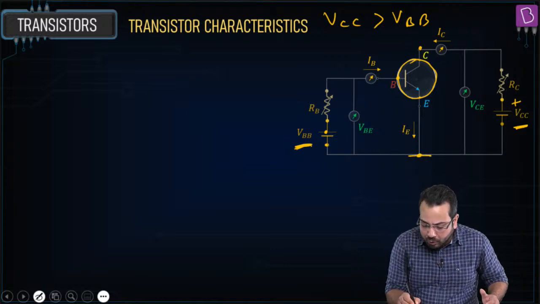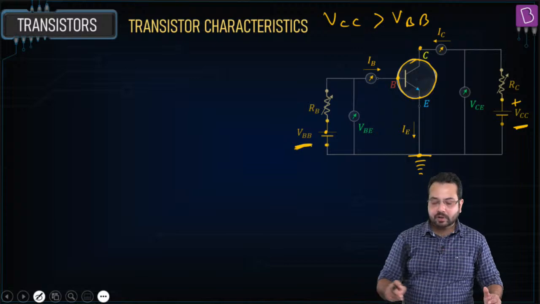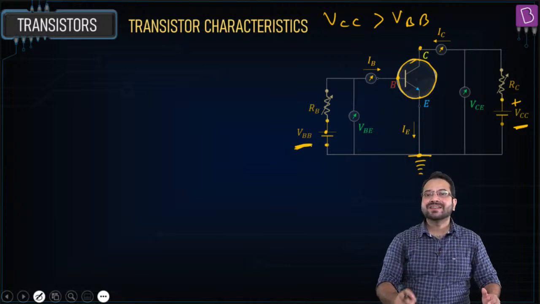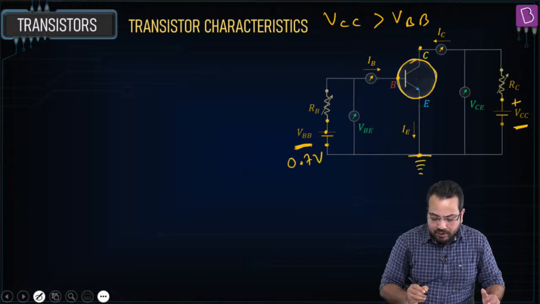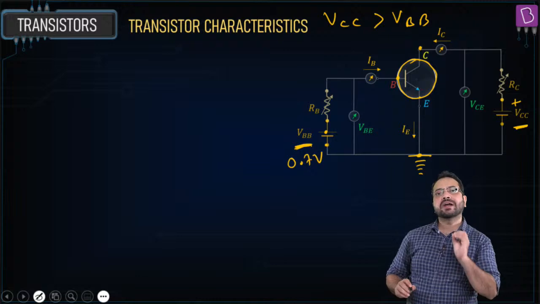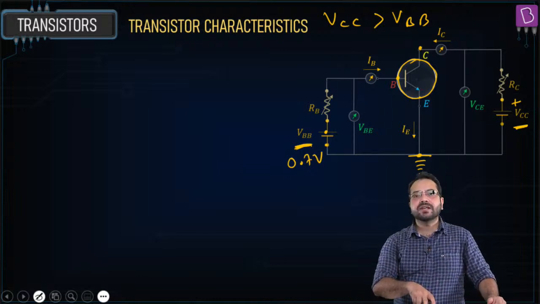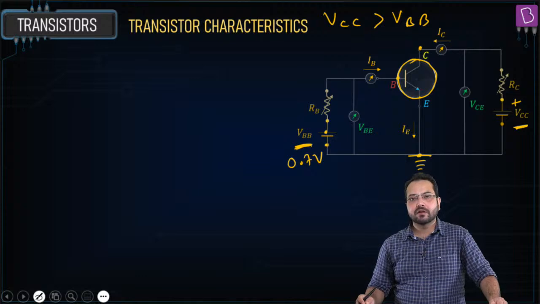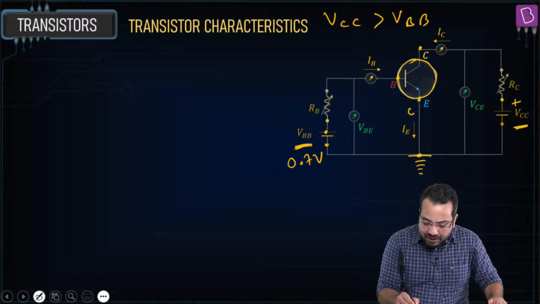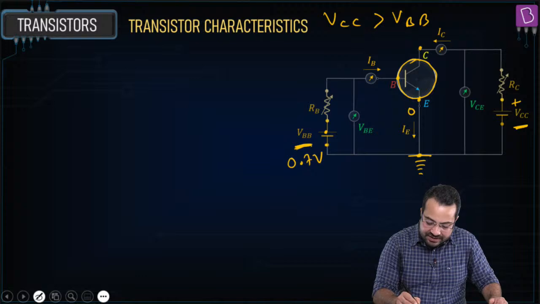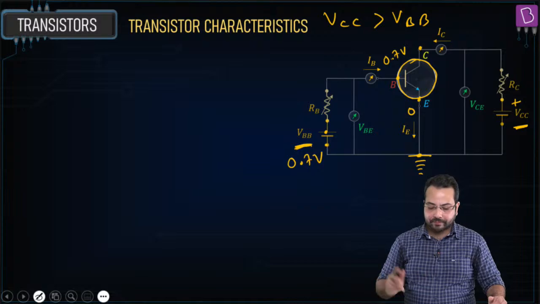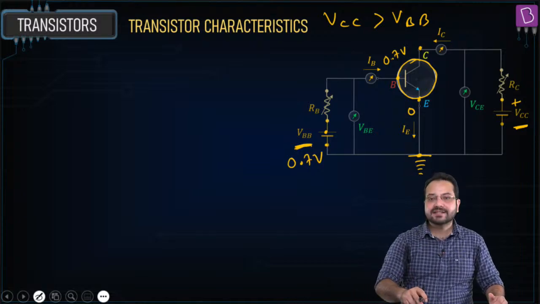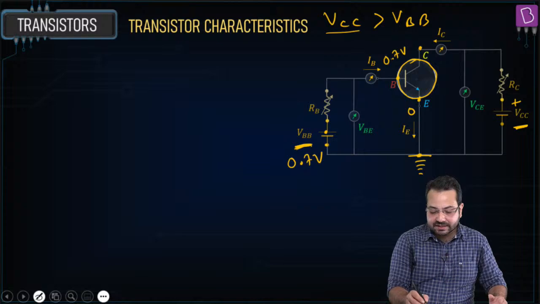So what we are going to do is ground this. The emitter is at 0 volt. Now this is approximately 0.7 volt. I'm going to talk about why it is 0.7 volt, but VBB is generally of the order of 0.7 volt, which means that the emitter is at 0 volt and the base is at 0.7 volt. Do you agree? Now VCC is much greater than VBB. VCC is of the order of 5 to 20 volt.